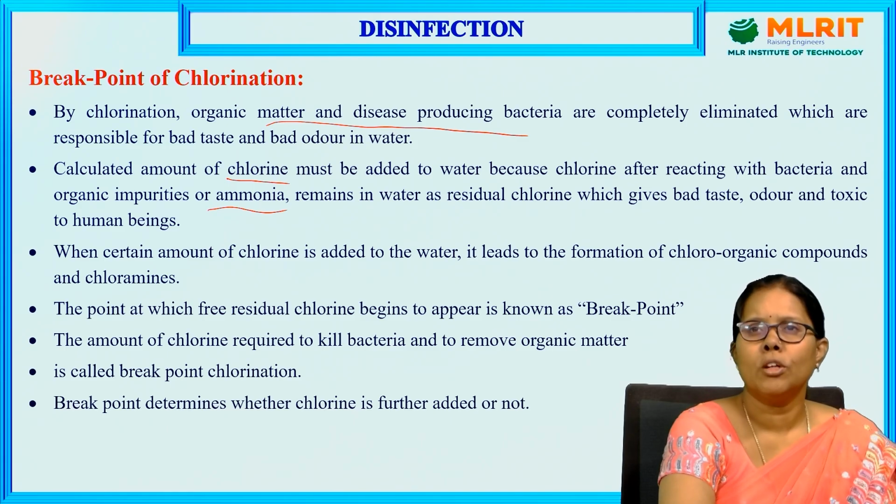This residual chlorine left over causes irritation to the mucous membrane and affects the pH, smell, and taste of the water.